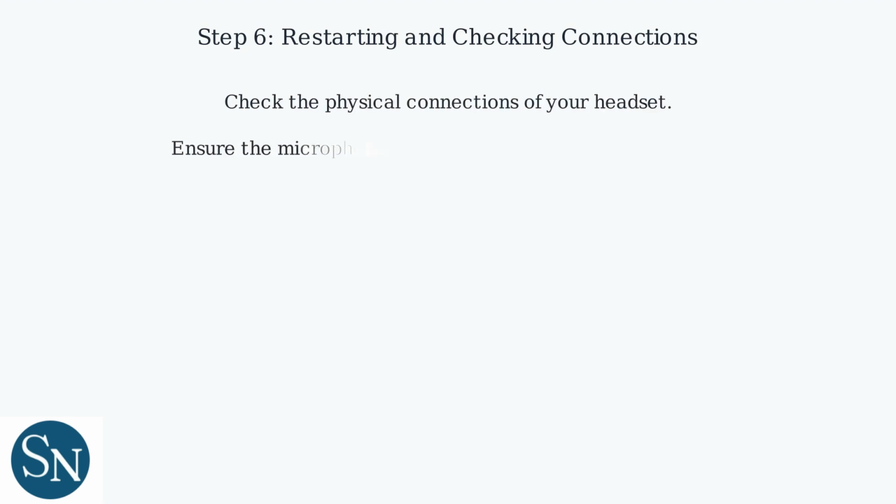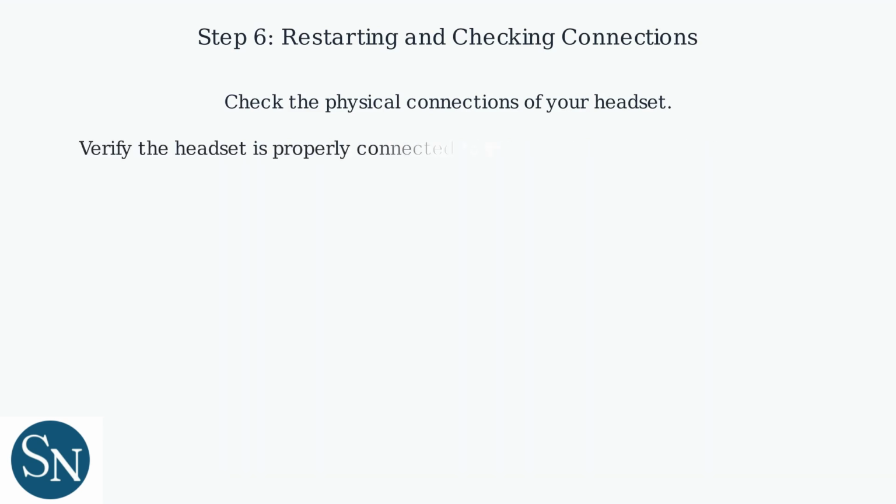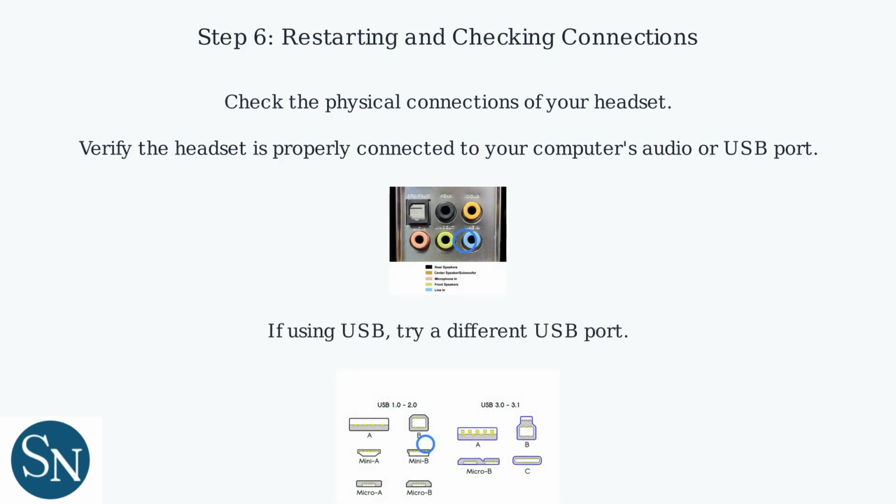Next, check the physical connections. Ensure the microphone is securely attached to the headset. Look for any loose connections or damage. Then, verify the headset is properly connected to your computer's audio port or USB port. For wired headsets, check the audio jacks. If using USB, try connecting to a different USB port to rule out port issues.